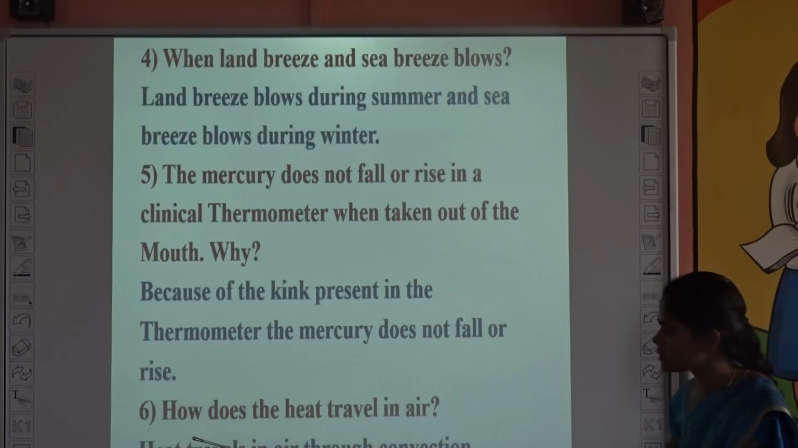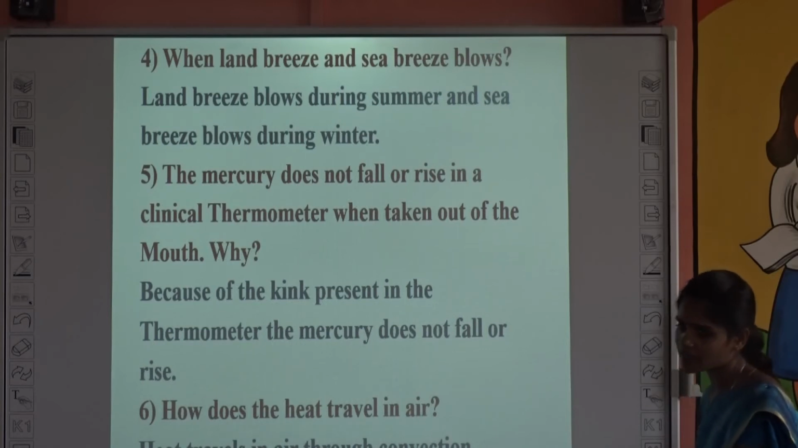And the sixth one, how does the heat travel in air? Heat travels in air through the process of convection.